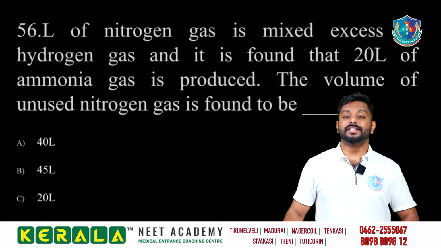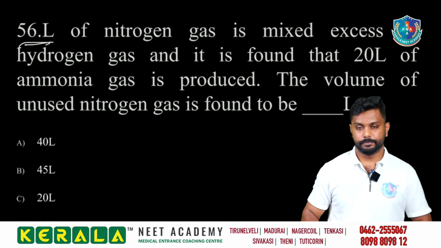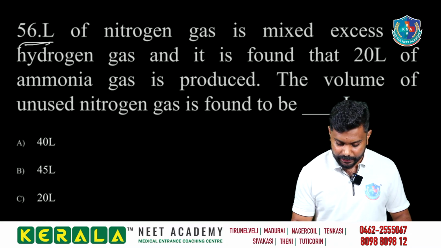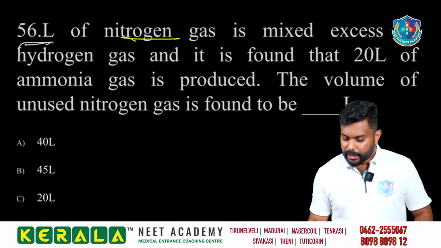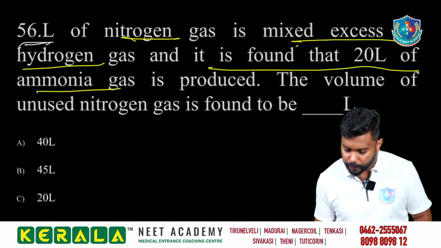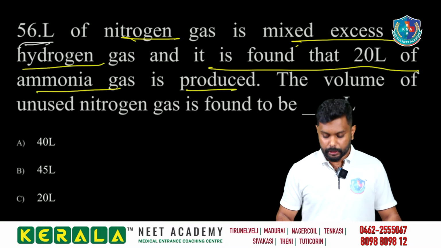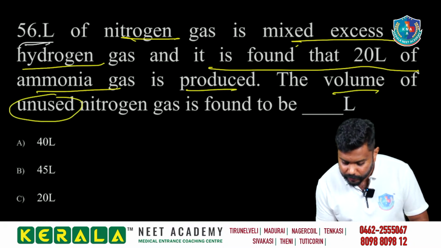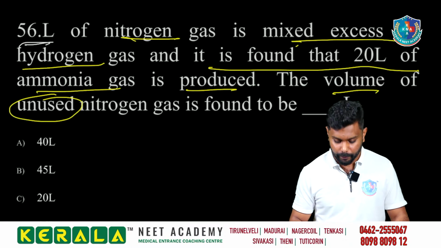56 liter of the nitrogen gas is mixed with excess hydrogen gas, and it is found that 20 liter of ammonia gas is produced. The volume of unused nitrogen gas is found to be what?